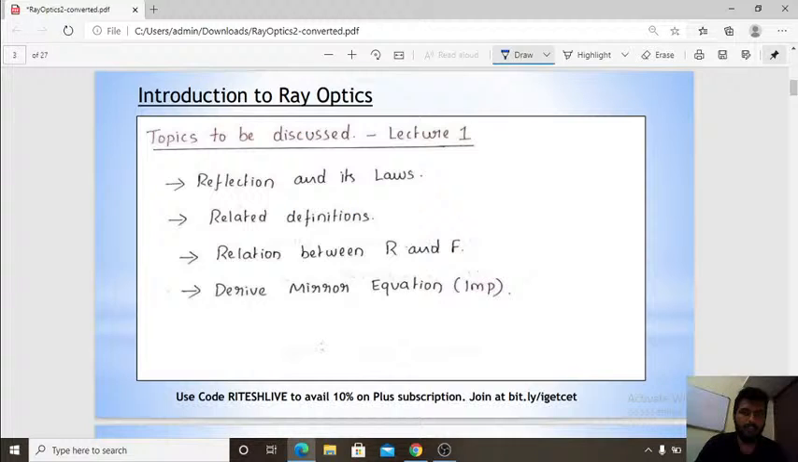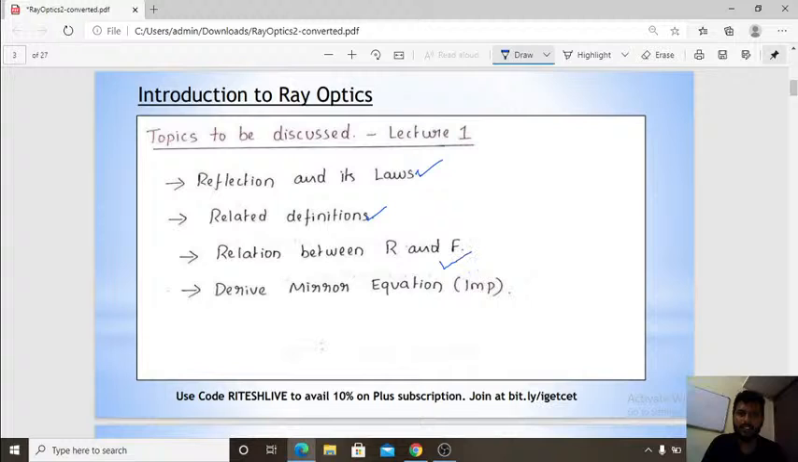Okay. So I will go for the session first. This is a recalling time for 5 minutes, like what are the things we have studied in yesterday's session: reflection, its laws, related definitions, the relation between R and F, that is focal length, and even the mirror equation.